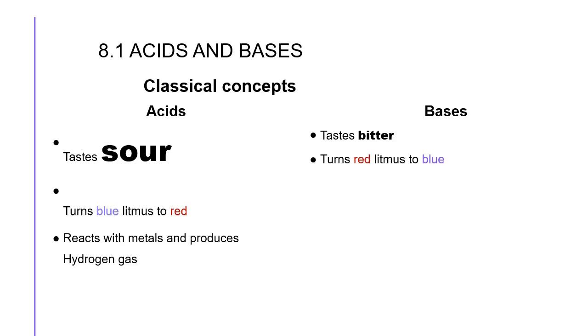One more chemical test is the conversion of color: the litmus paper color changes from blue to red by means of acid. In case of bases, it turns red litmus to blue. Acids react with metals and produce hydrogen gas. So these are the classical concepts of acids and bases, a very old concept.